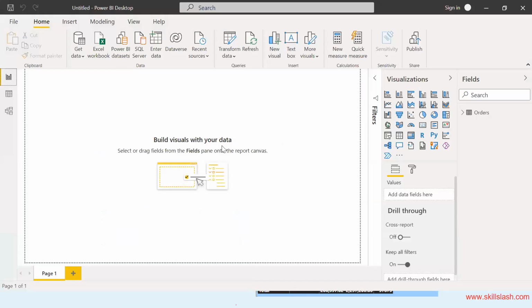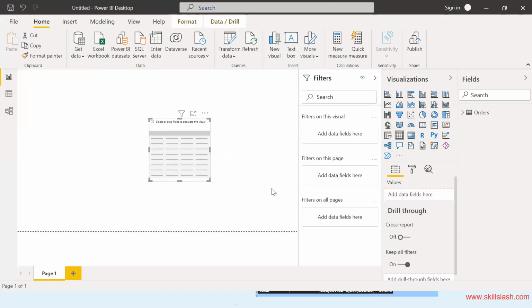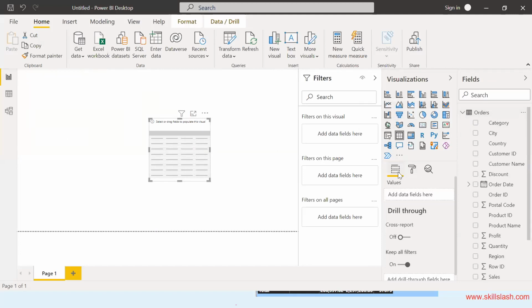Let's look into Power BI. This was the table that I wanted to create, so I click on table. As I click on table, I get this option. From the orders, I wanted to put some information. As I click on this visualization tool, I can add the options.